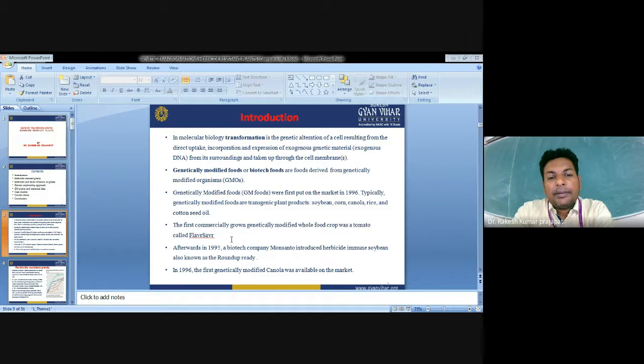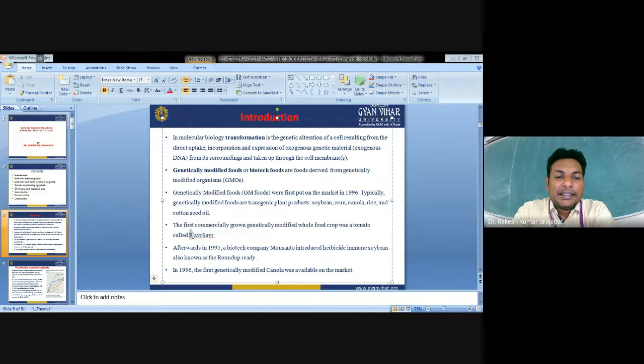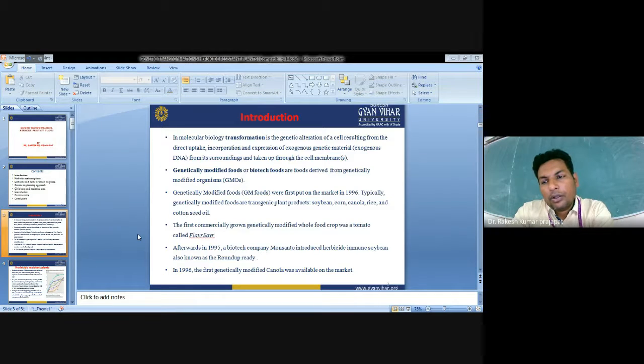So this Flavr Savr tomato was developed with delayed ripening and a shelf life of more than 10 to 15 days, by degrading the PG gene, the polygalacturonase gene, which is present in the cell wall. That was developed by the Calgene company and released for commercial consumption in the market in 1995.